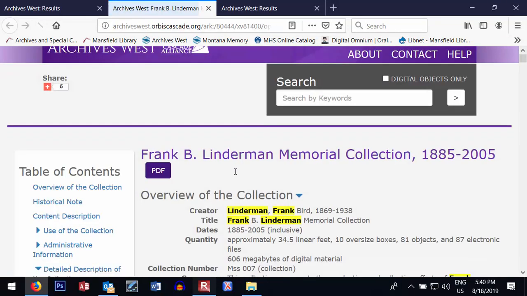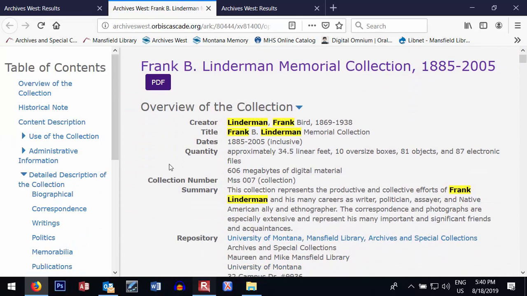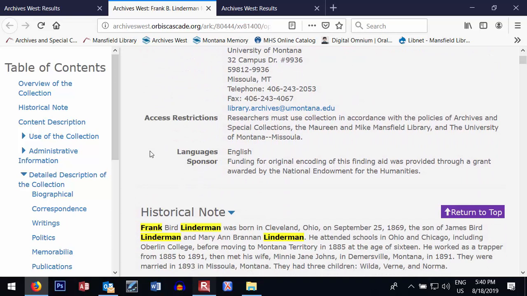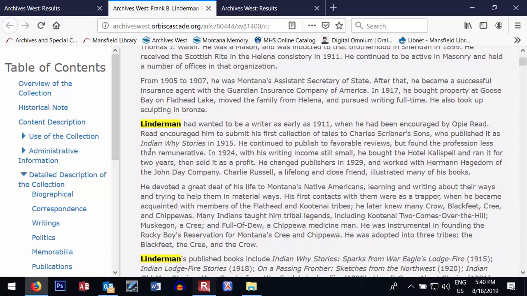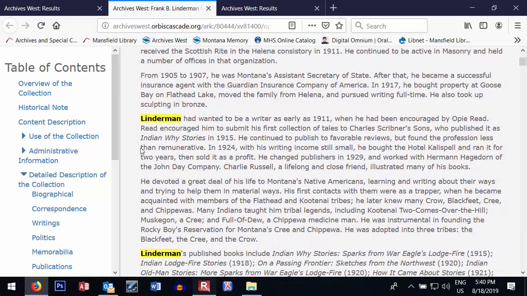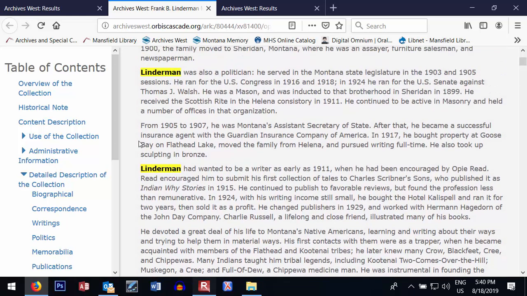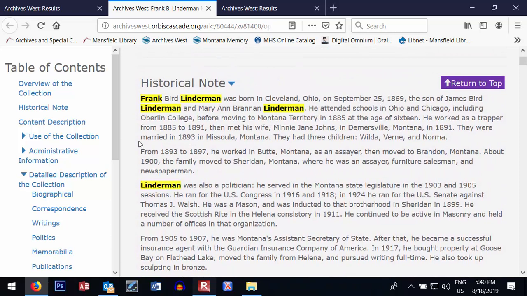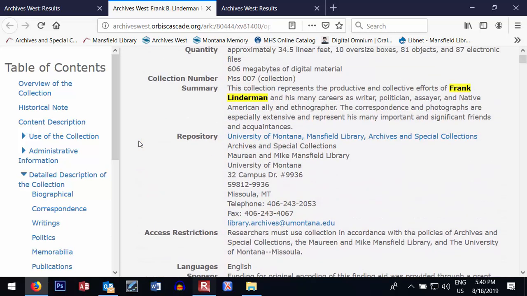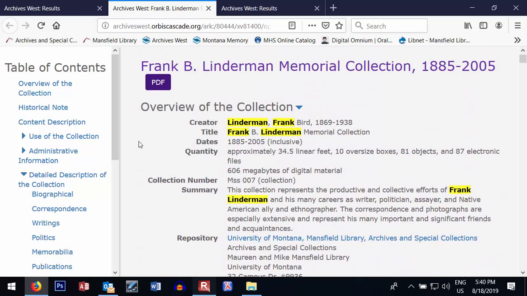So we'll click here, and this takes you to the actual guide. Now the guide to a manuscript collection does not necessarily contain pictures or PDFs of the actual materials. It's merely a guide. What it does is give you a roadmap to what the collection contains and where you can find it, because many collections are boxes and boxes of materials.